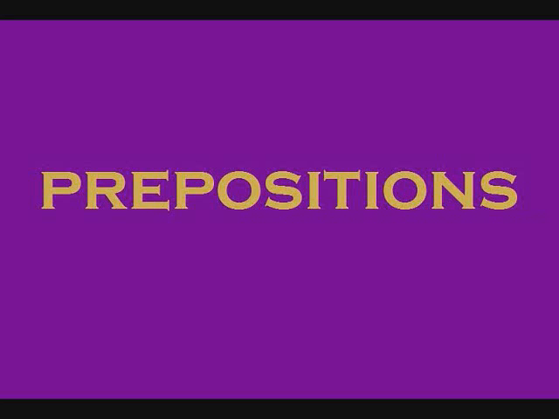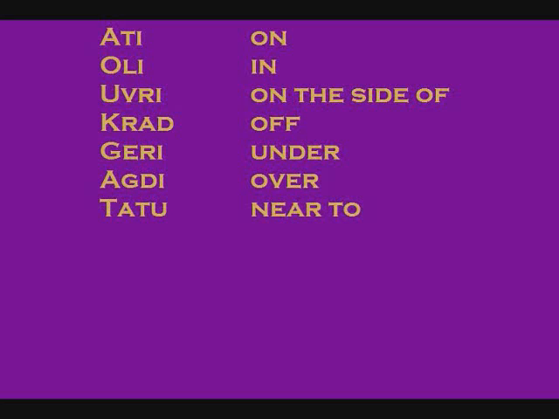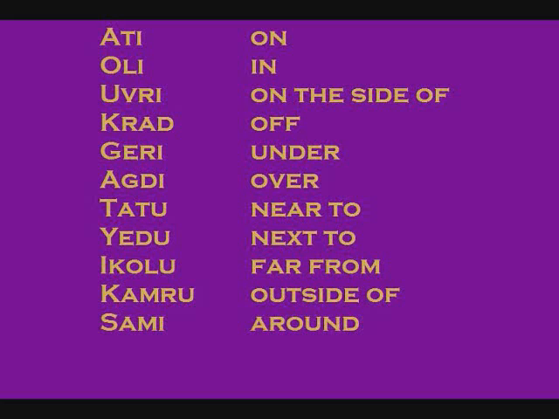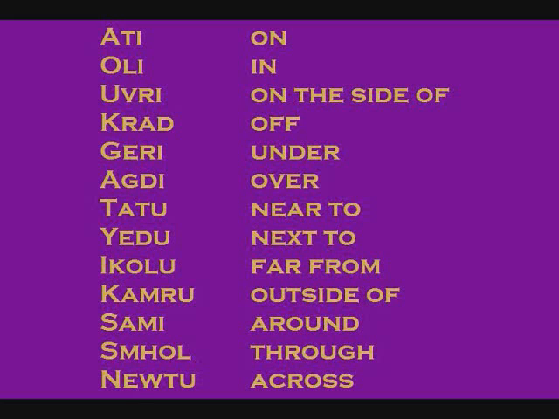Some basic prepositions of place are ati, on, oli, in, uvri, on the side of, krad, off, geri, under, agdi, over, tatu, near to, yedu, next to, Ikolu, far from, Kamru, outside of, Sami, around, Smhol, through, and Newtu, across.